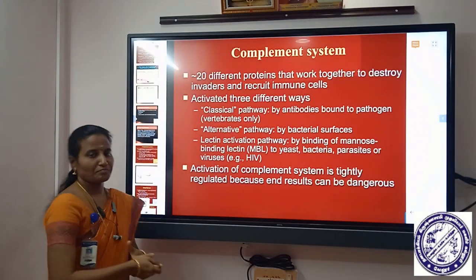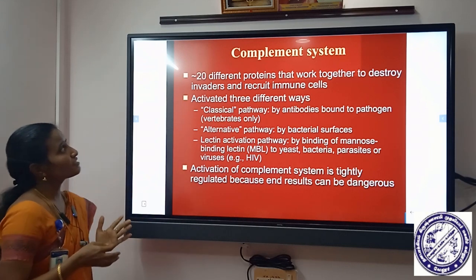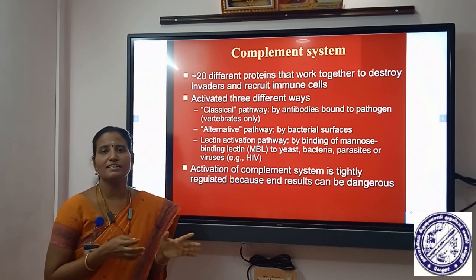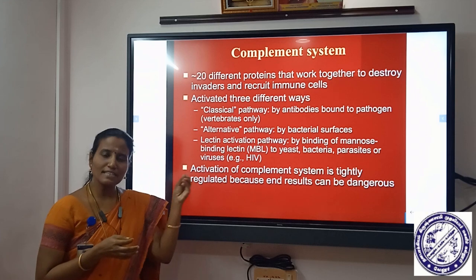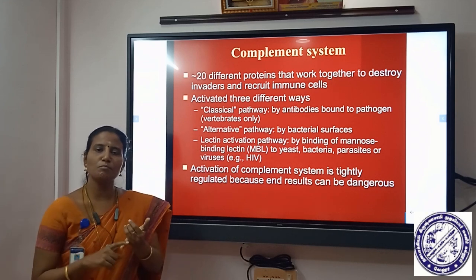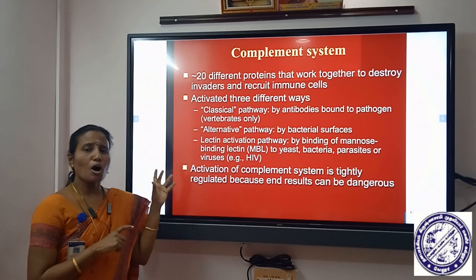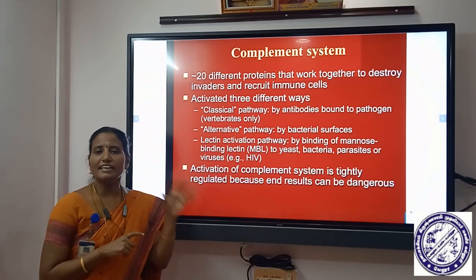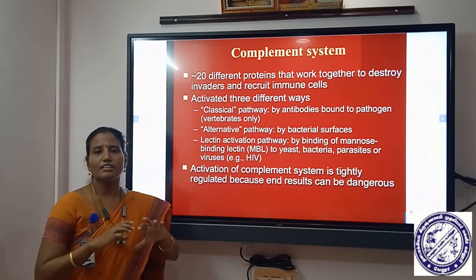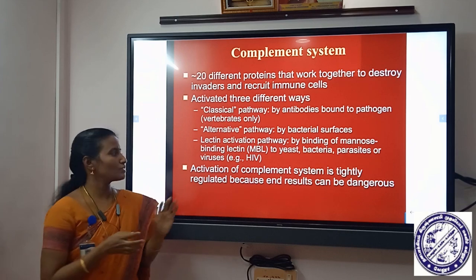Then the complement system. It is an important system, in which in our blood we have about 20 different proteins. These can also produce a cascade reaction, known as the complement mediated reaction, that is the classical pathway and the alternate pathway of the complement mechanism. The complement proteins are present in an inactive state only. After proper stimulation, they get activated and mediate various complement mechanisms.